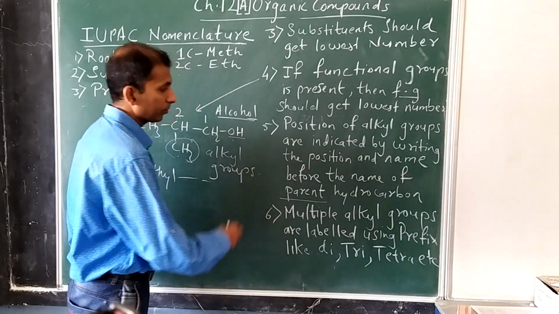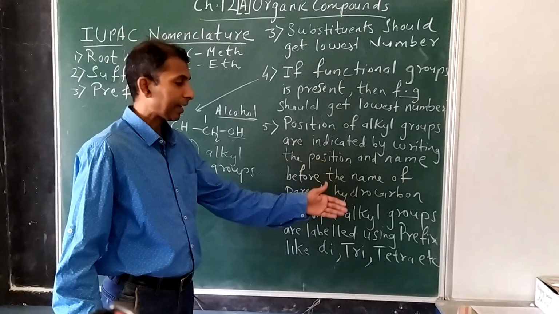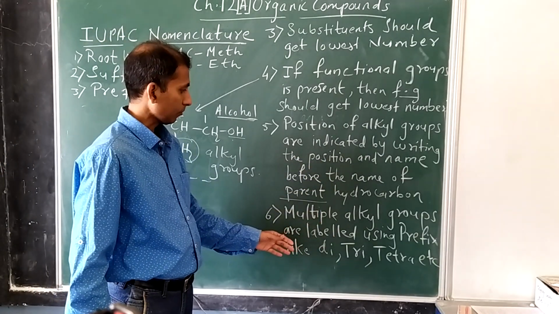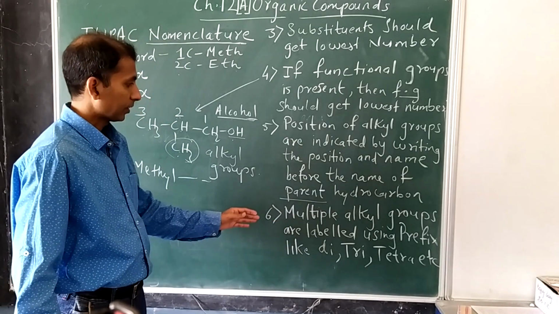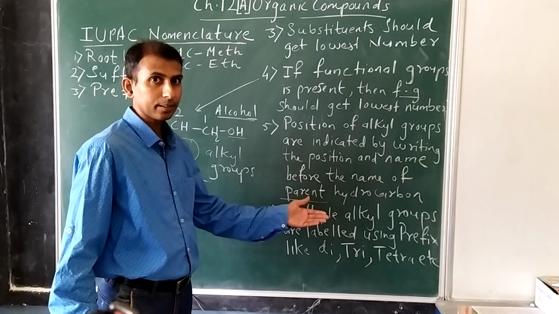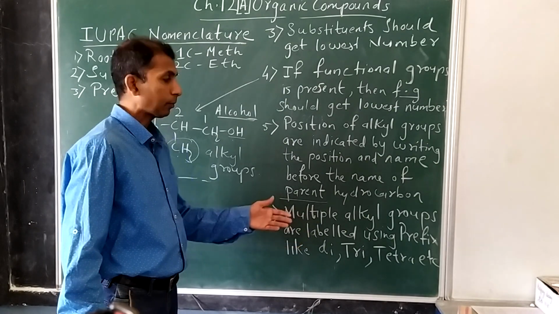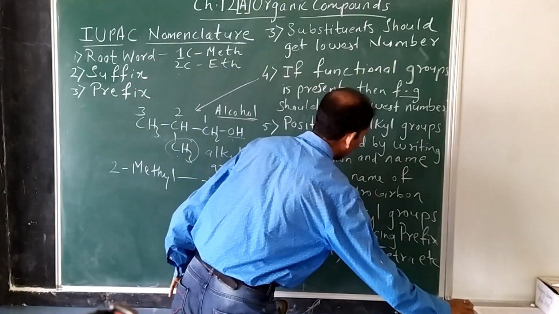Now the last one, the sixth one. If multiple alkyl groups are present, then they are labeled using a prefix. Multiple means, just look at this example.